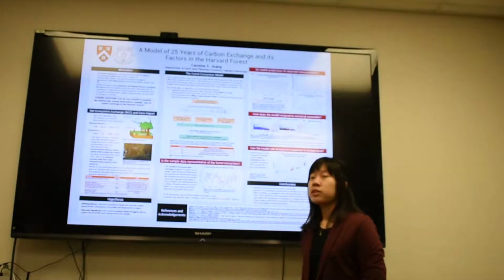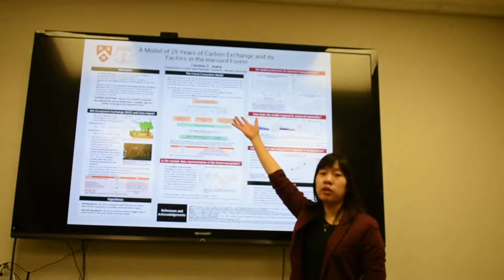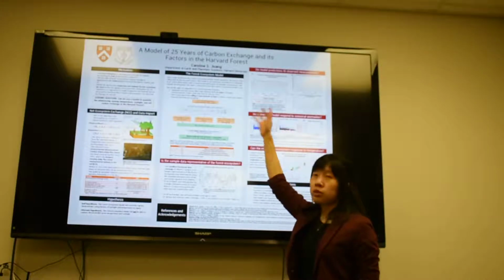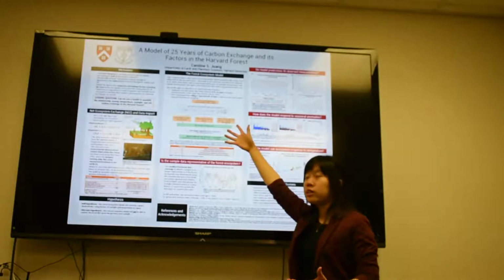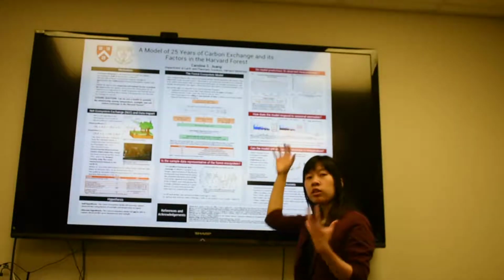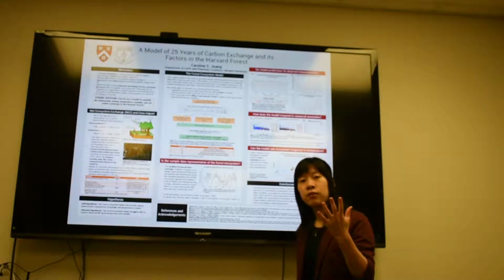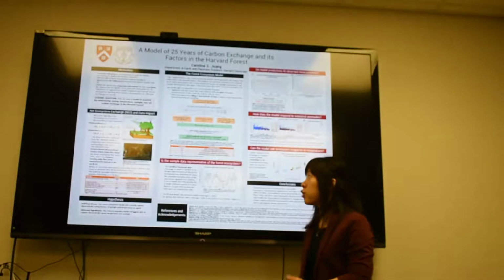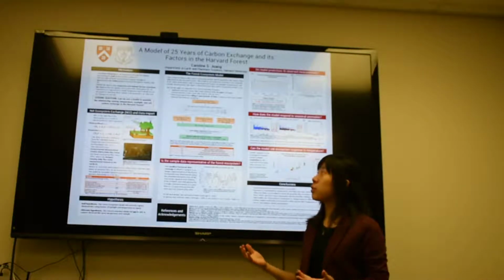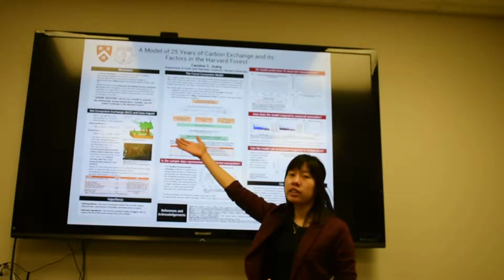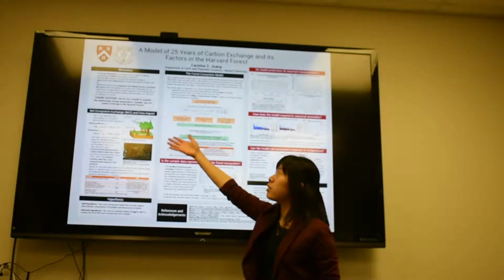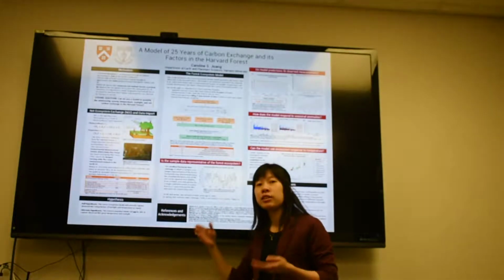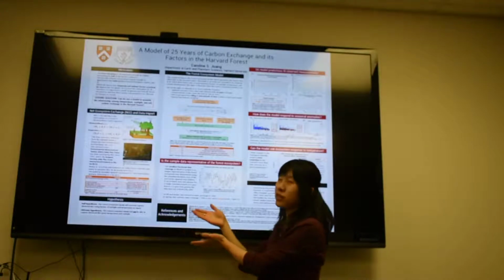So this data was used for the forest ecosystem model, which is based off a paper by Urbanski et al., but is updated to include 25 years of carbon exchange data, as well as a look at the data grouped by 5-year rolling periods of time, so that we can look at a longer-term view of what's happening in the Harvard forest. This is all to answer the question of, can we use a model to quantify the relationship among temperature, sunlight, and net ecosystem exchange in the Harvard forest? Well, our null hypothesis says that yes, we can quantify it using the forest ecosystem model.